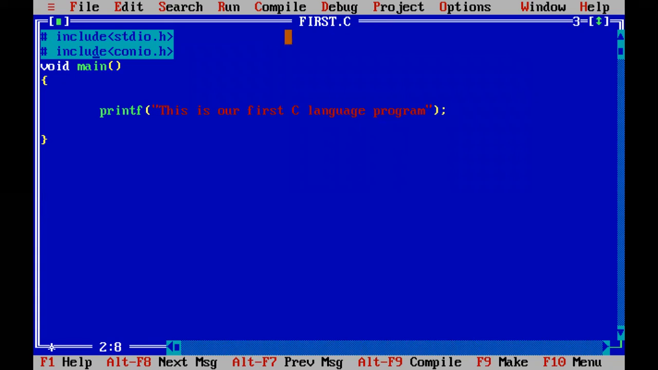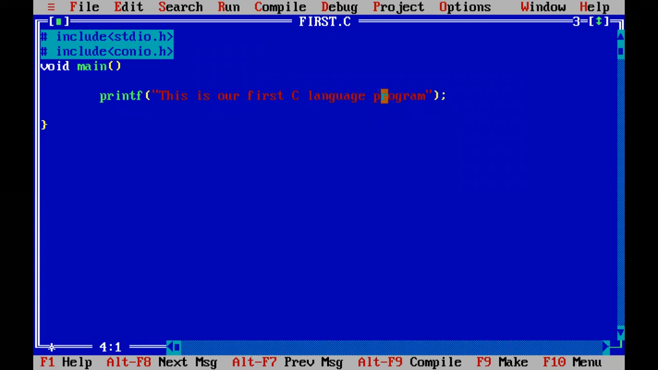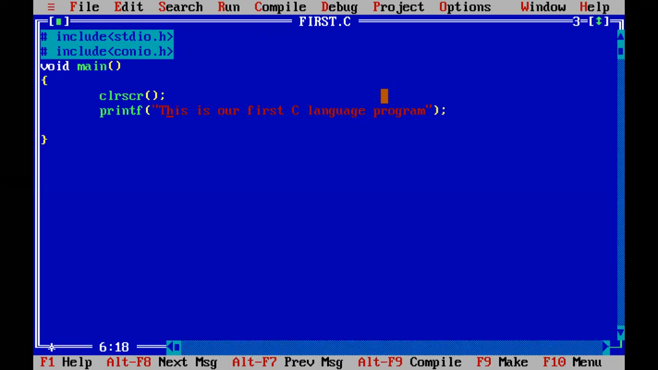Now I want to check what the output of this program is. So I will use a few things. Clear screen at the start, and one more function I will use, getch, at the end. Now check it, run.